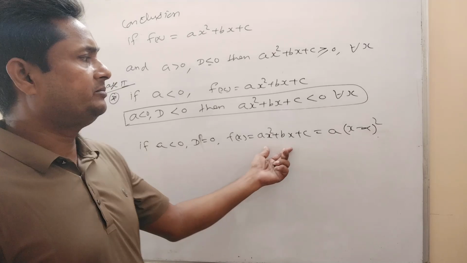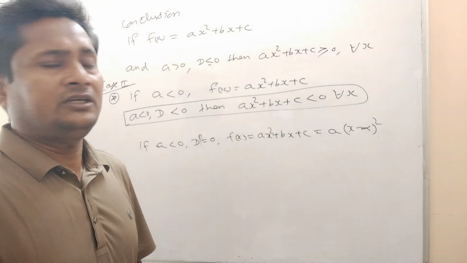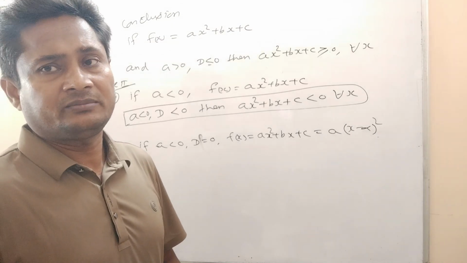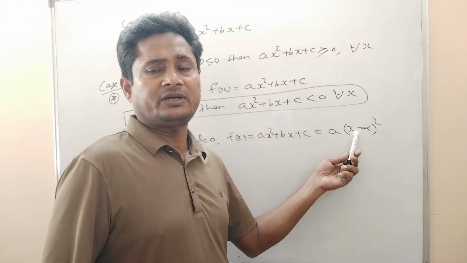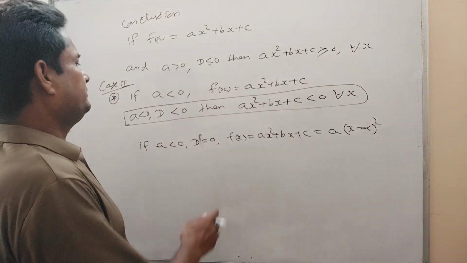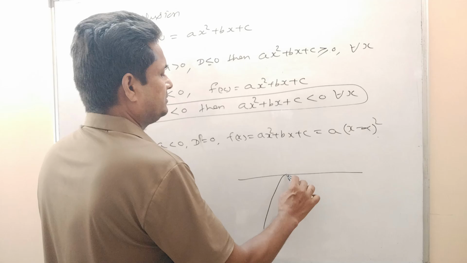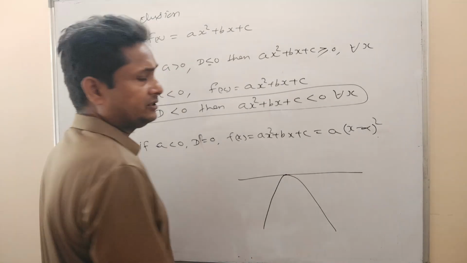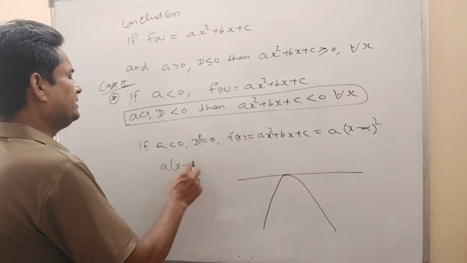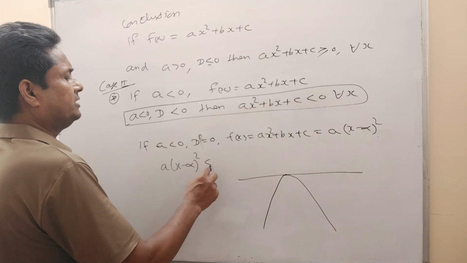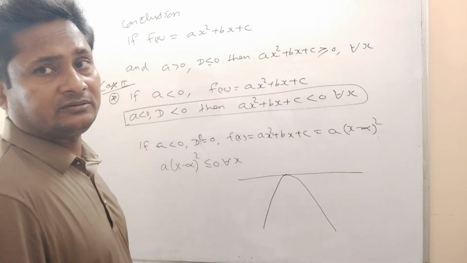This expression can be written like this, (x − alpha) whole square type. Alpha will be what? The vertex of the parabola. In this case, the graph will be like this one. The graph will touch the x-axis, and in this case, a times (x − alpha) whole square will always be less than or equal to 0 for all x.